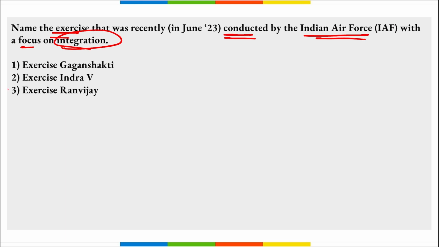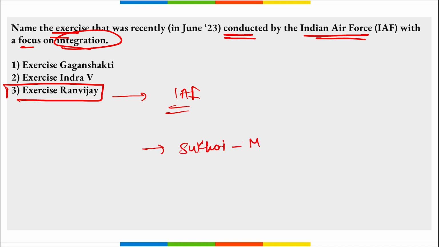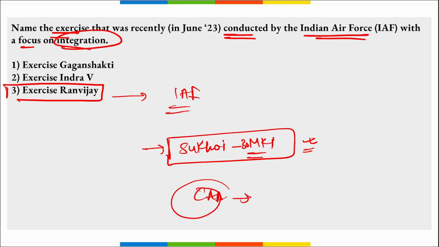Next, name the exercise that was conducted by the Indian Air Force with a focus on integration. It is your exercise Ran Vijay. Right? Mark this exercise Ran Vijay. This exercise was conducted by the Indian Air Force. The focus here was on integration, in which night operations and day operations were carried out using which aircraft? Using the Sukhoi 30 MKI. Right? So remember, using the Sukhoi 30 MKI, day and night operations were conducted under the exercise Ran Vijay. Now the question can be asked, which aircraft was used in this exercise? So Sukhoi 30. Then where is the headquarters of the Central Air Command where this exercise was carried out? It is in Prayagraj, Uttar Pradesh.